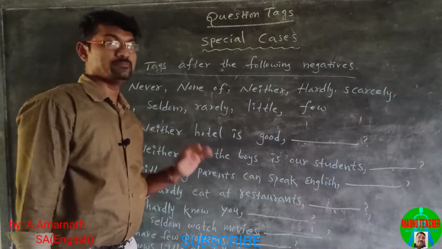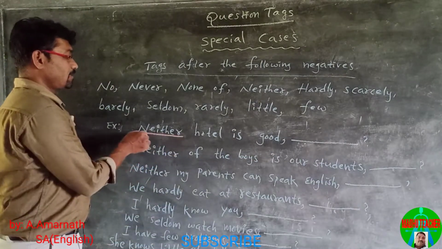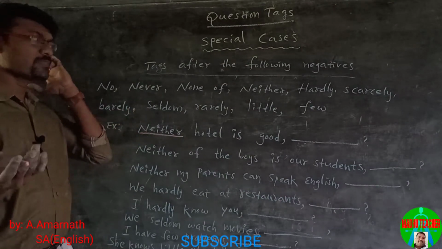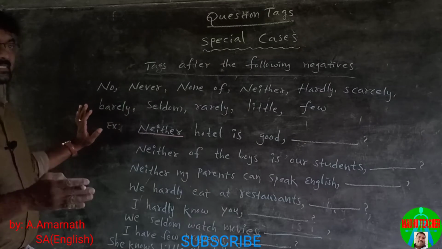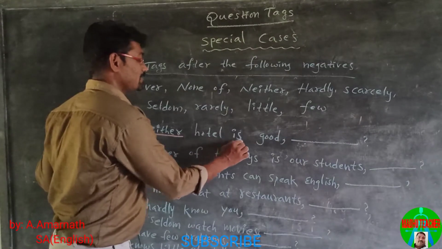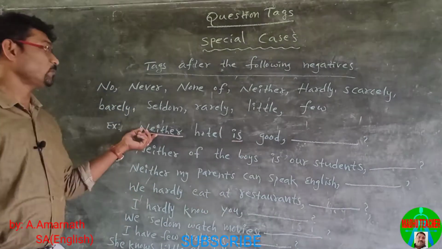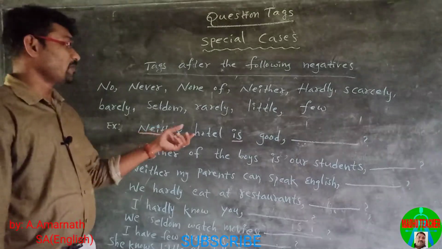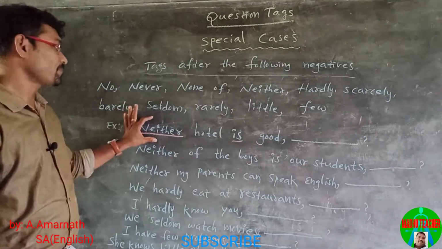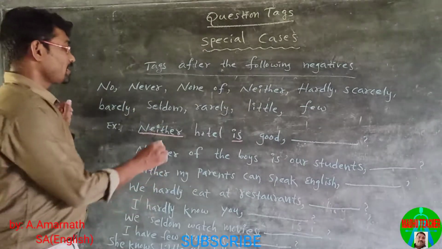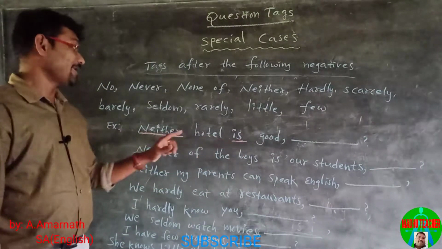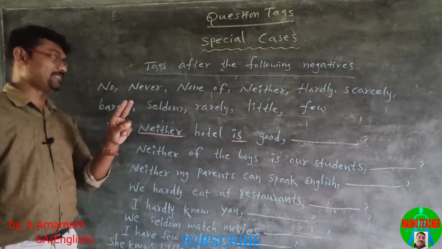Neither hotel is good. We use neither when we talk about two things. Neither means not this or not that. Neither is a negative word, so we use a positive tag. This statement is in negative form, so we use a positive tag. Here we use the helping verb is, but neither refers to two things.